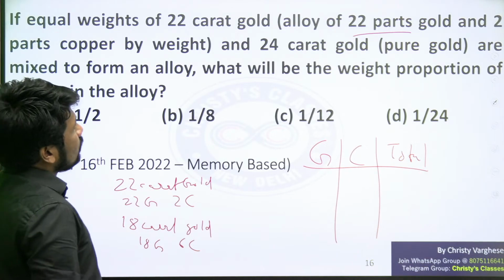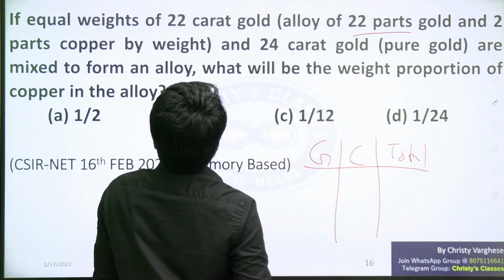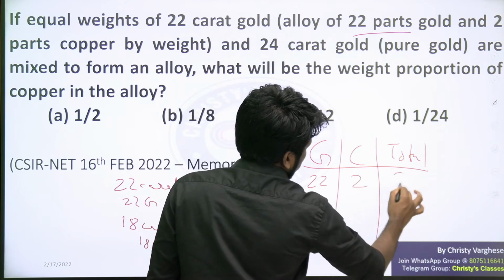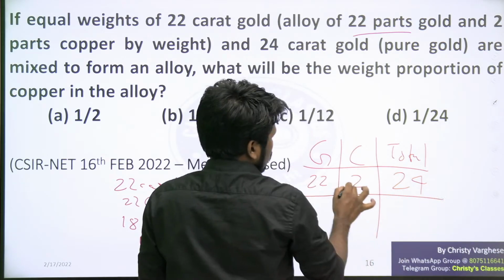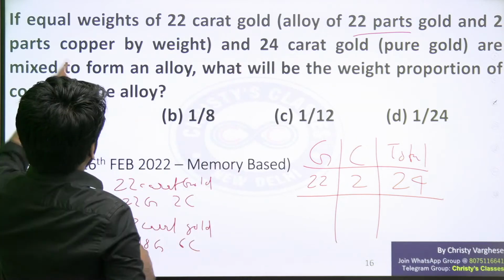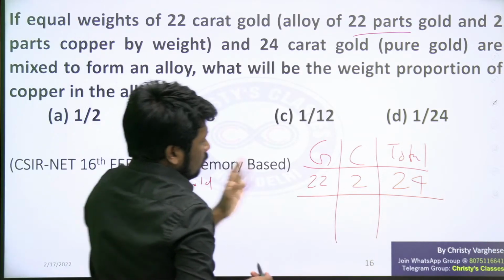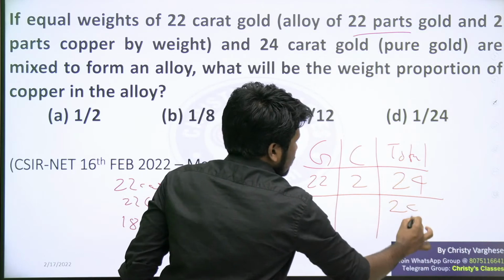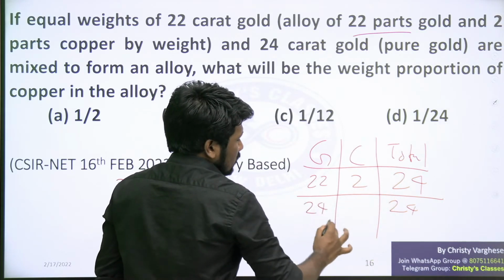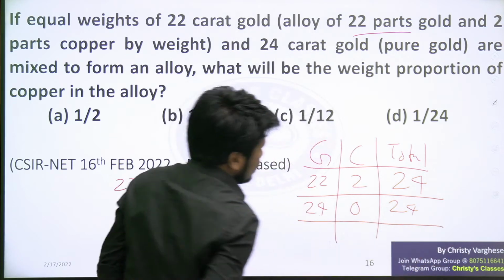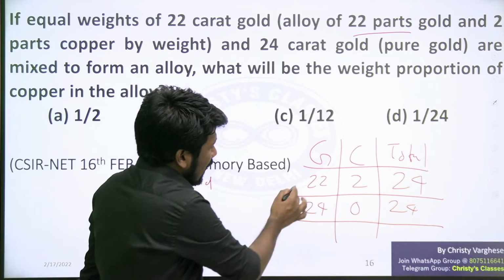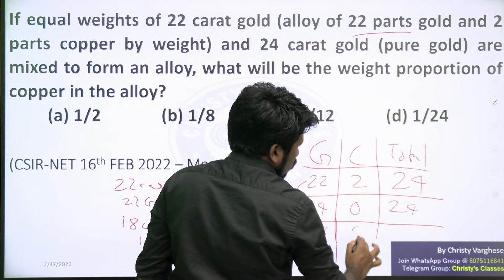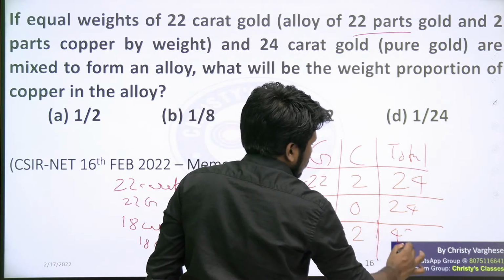So there are 2 types of gold here. 22 karat gold has 22 parts gold, 2 parts copper, total 24 parts. And there is another one of equal weight, so you don't have to worry about how many grams are taken. If this is 1 gram, this is also 1 gram. The second type is 24 karat gold: 24 parts gold, 0 parts copper. If you mix them, as the weights are equal, you can just add up. 22 plus 24, 46 parts will be gold. 2 plus 0, 2 parts will be copper. 24 plus 24, 48 parts will be total.